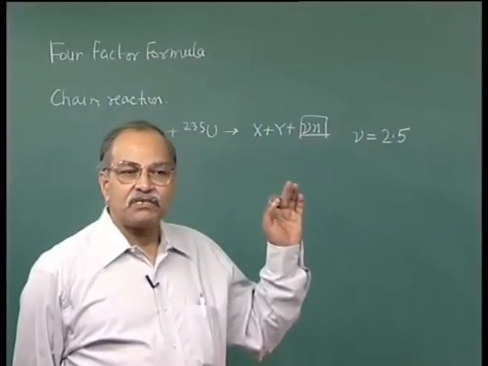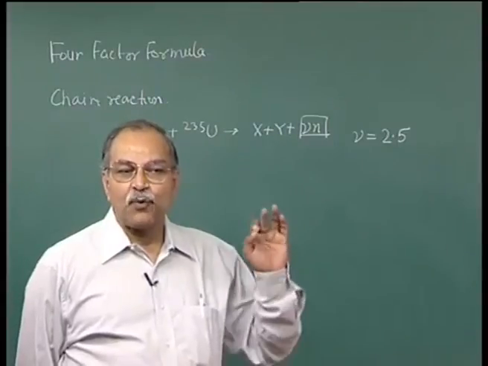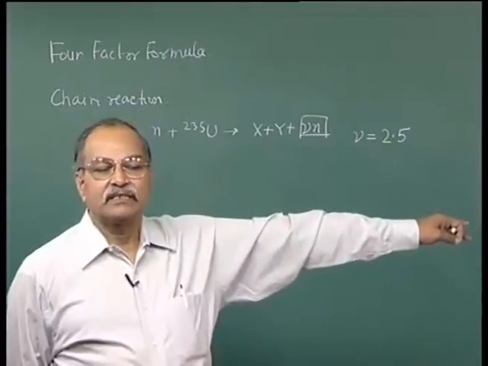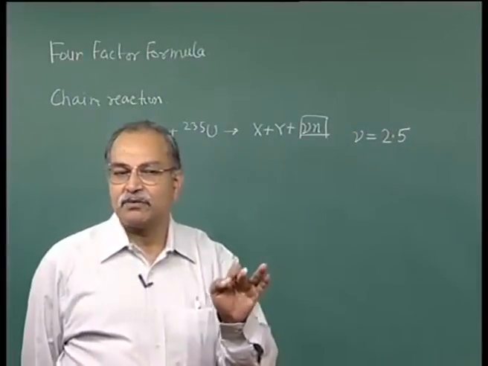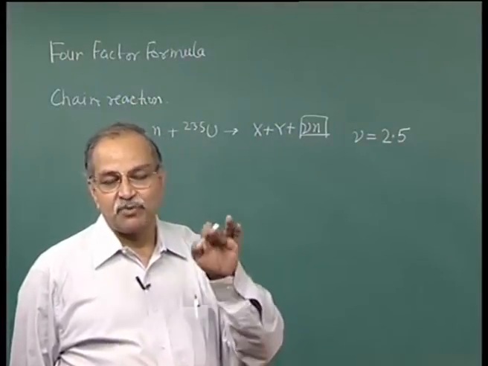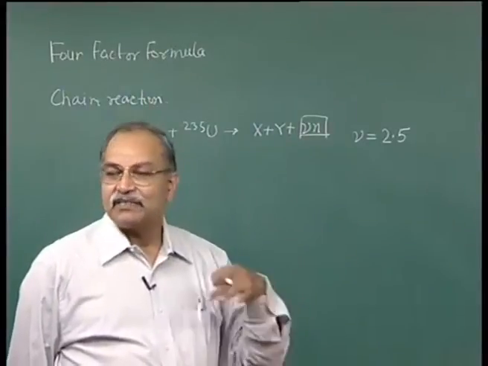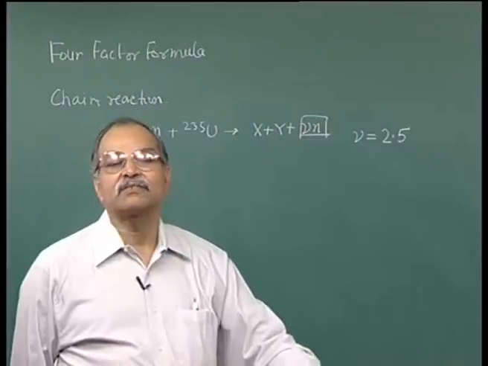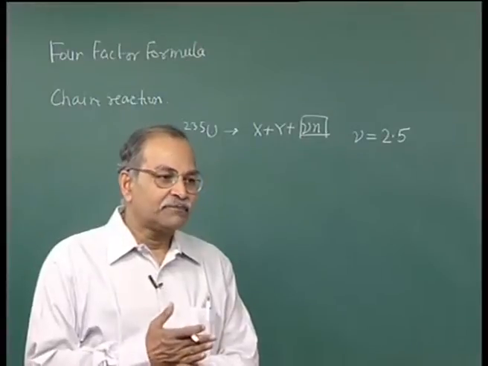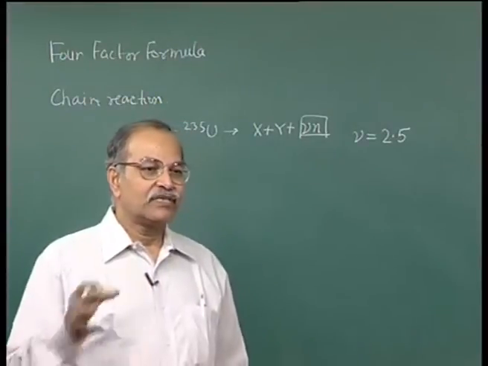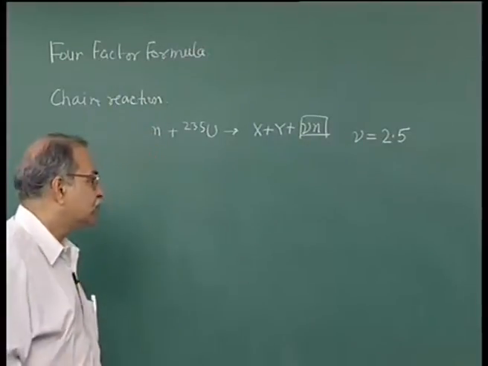And what a controlled fission reaction will be is that out of this 2.5, 1 is used to trigger the next fission. So, out of every 2.5, 1 should be able to produce a new fission. If it is more than 1, then you are lost, it will just explode. If it is less than 1, then it will die, it will not sustain. So, this reaction will stop. It has to be made just at 1. So, what are the processes where this 2.5 reduces to 1 or whatever is the number?